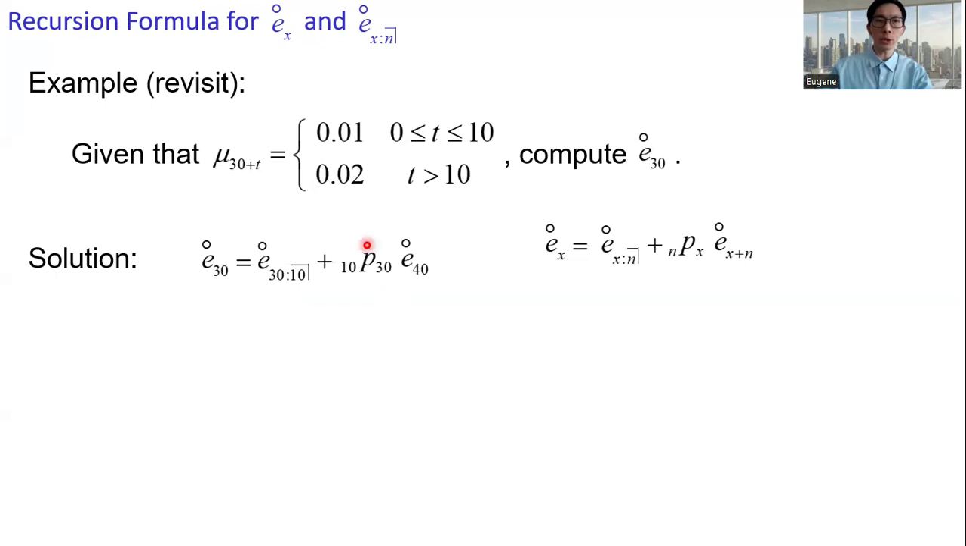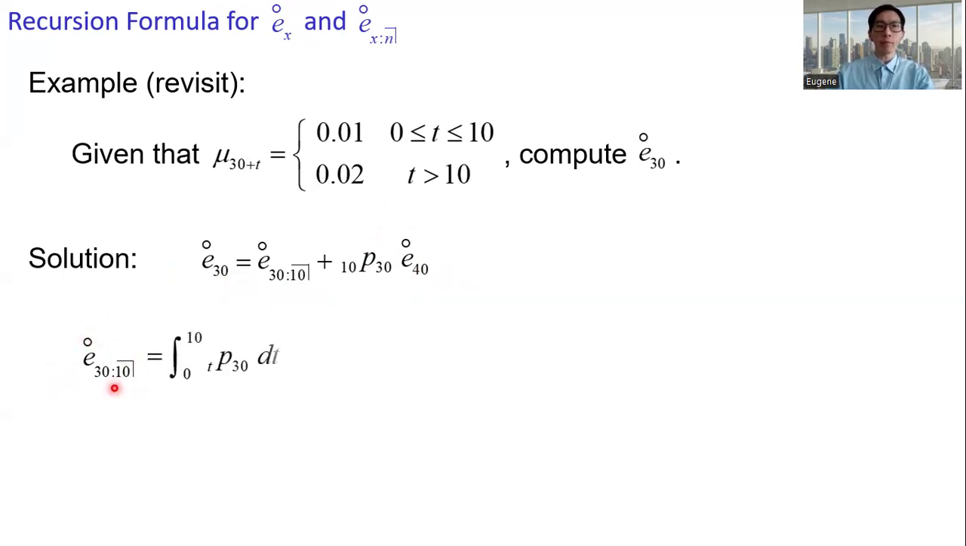So we have this expression. The complete expectation of life at age 30 equals the 10-year temporary expectation of life starting at age 30, and then plus 10p30 times the complete expectation of life at age 40. All right, the 10-year expectation of life. So this is the integral of tp30 dt from t equals 0 to t equals 10.